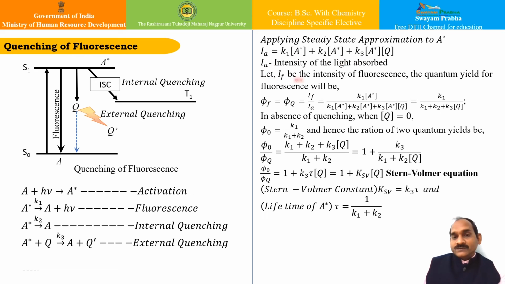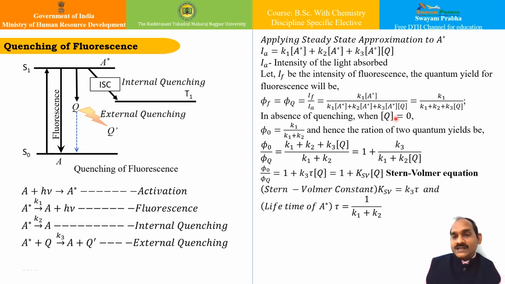And if I say that IF is the intensity of fluorescence, the quantum yield of the fluorescence, that is phi F or phi Q, will be IF upon IA, where IA is the intensity of the light absorbed and IF is the intensity of fluorescence. So if I go on with the kinetics, I can have this particular expression.